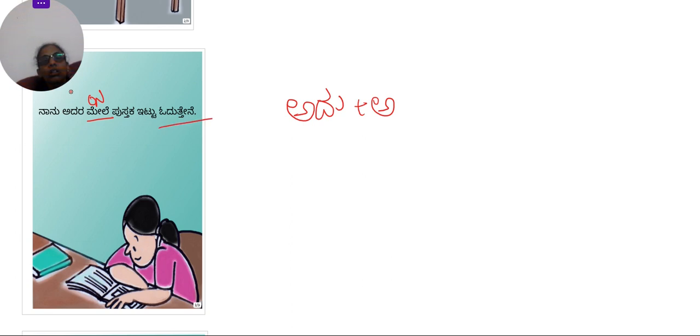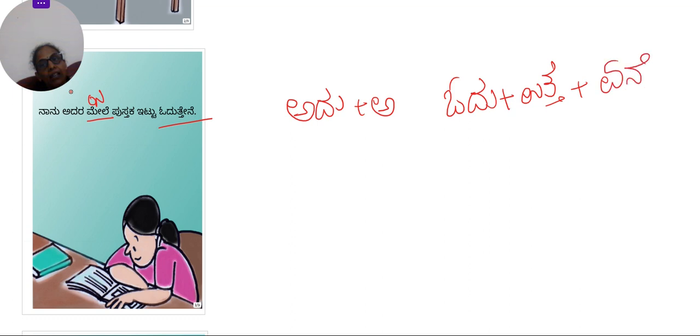oduttene. So there is a verb here. Verb is read or study. So odu, how do you split it? Odu plus utta plus ene. Okay, so oduttene. Now you split it. Odu is the root base verb.